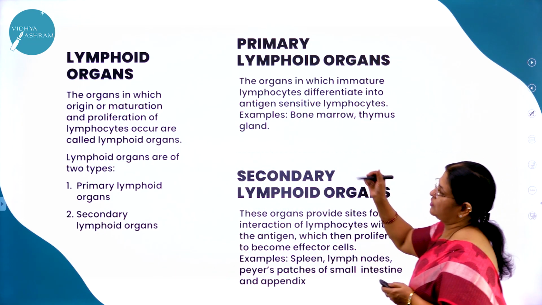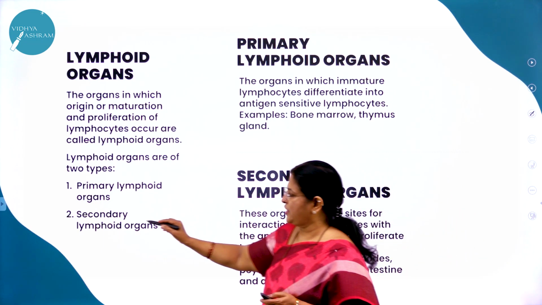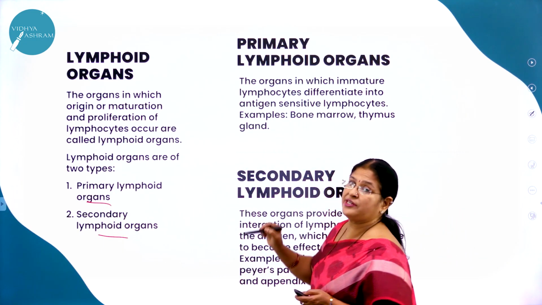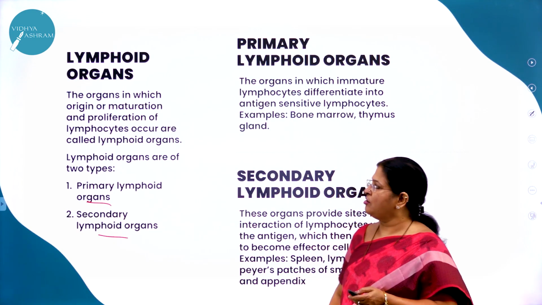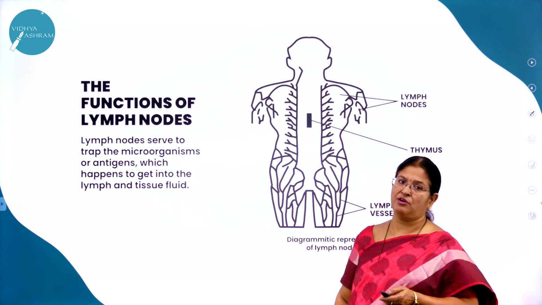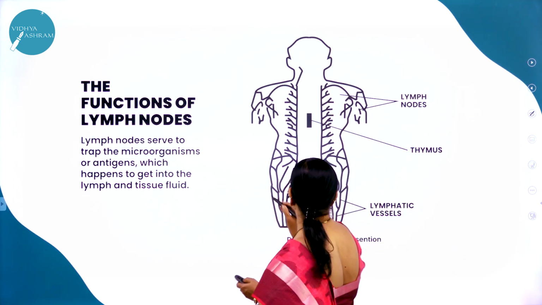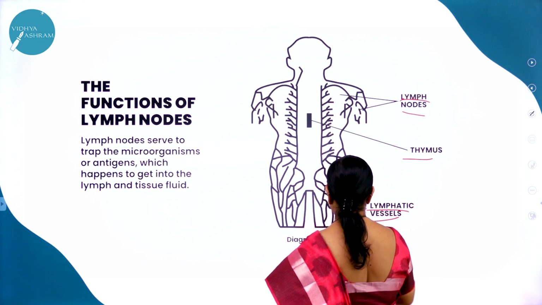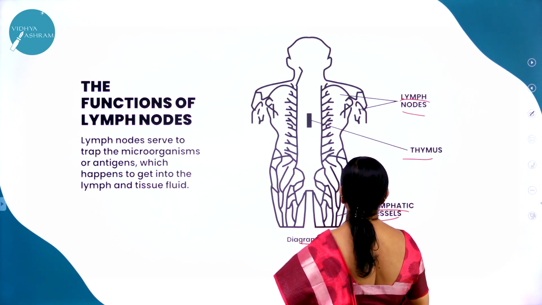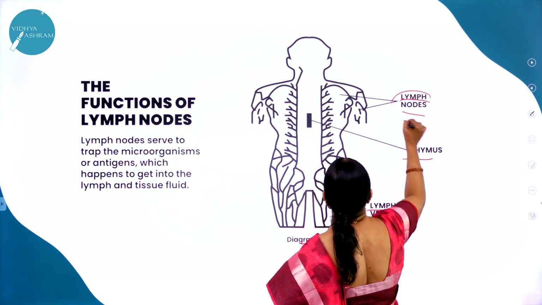Hope you have understood what are lymphoid organs, what are the two types of lymphoid organs, and what is the difference between the primary lymphoid organ and the secondary lymphoid organ. Moving on to the functions of lymph nodes. So what are lymph nodes? You can see in this picture the lymph nodes. Right. So this is the diagrammatic representation of lymph nodes.